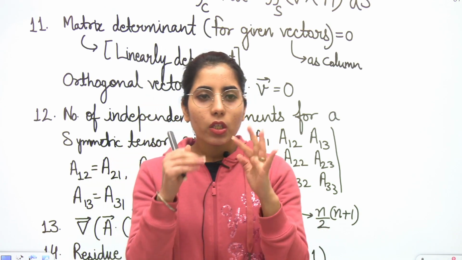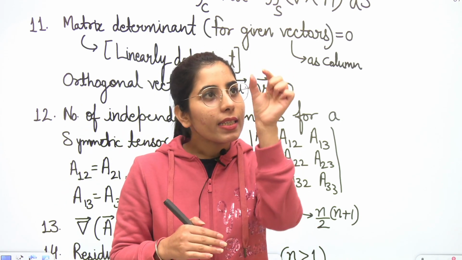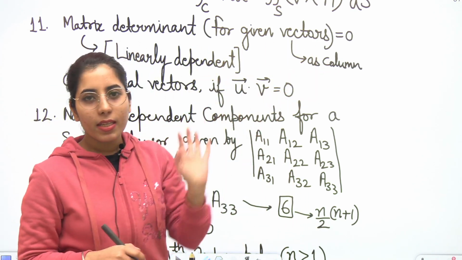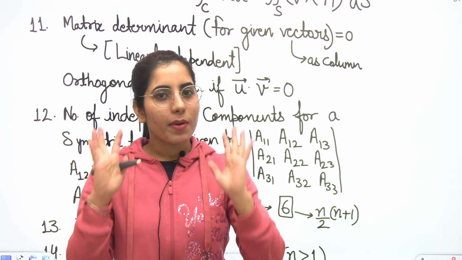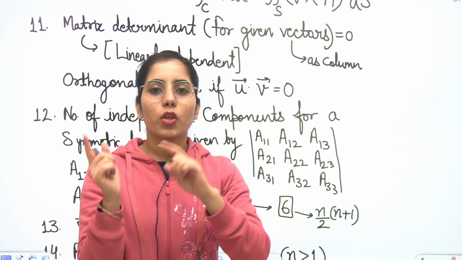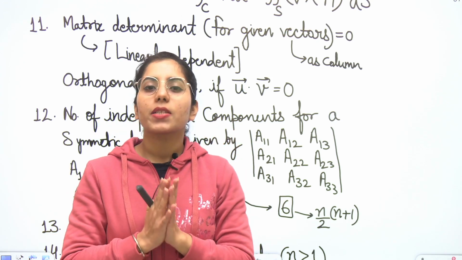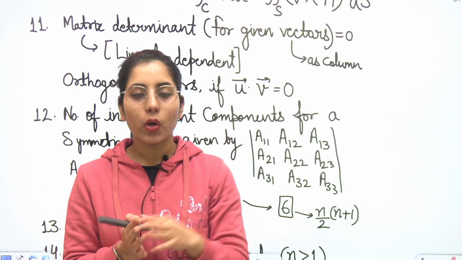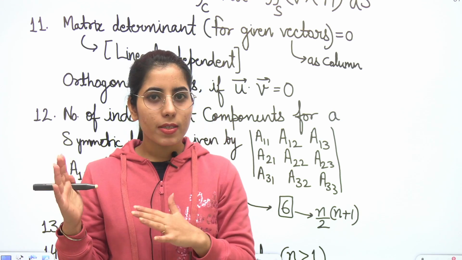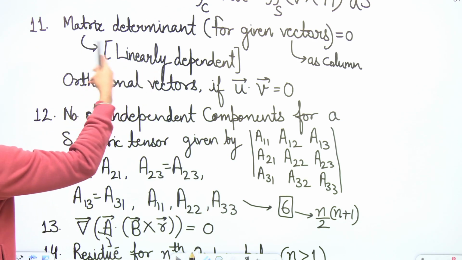What you can do is write the coefficients of i cap, j cap, k cap of those vectors in the columns of a matrix. You will consider them in the columns and make a 3 by 3 matrix. So write the matrix and find its determinant. If the determinant is equal to 0, the vectors are linearly dependent. If the determinant is non-zero, the vectors are linearly independent. That's so easy to check, and that's what I have mentioned here.